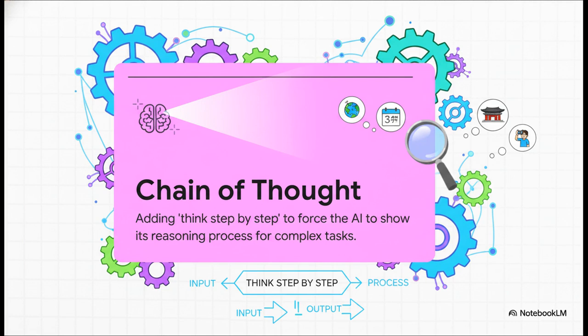Next up is chain of thought. It's wildly simple but incredibly effective. You literally just add the phrase, "think step by step" to your prompt. That's it. Doing this forces the AI to show its reasoning process before giving you the final answer. If you're asking it to generate a culturally authentic 3-day Seoul itinerary for a tourist, having it show its work step by step drastically reduces logical errors and makes sure the travel times and cultural contexts actually make sense together.